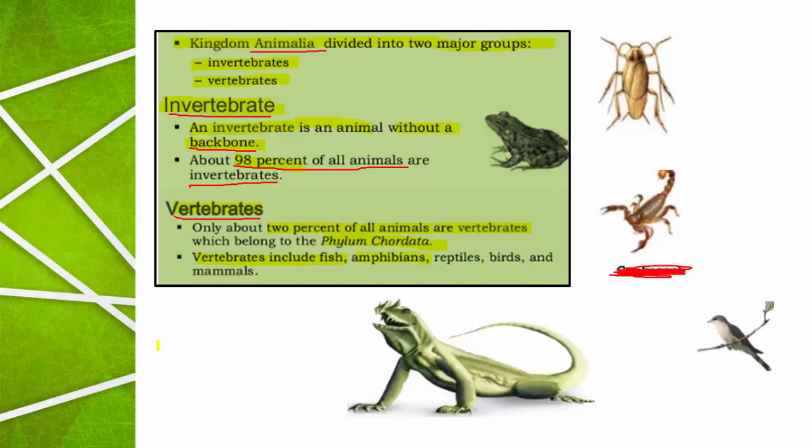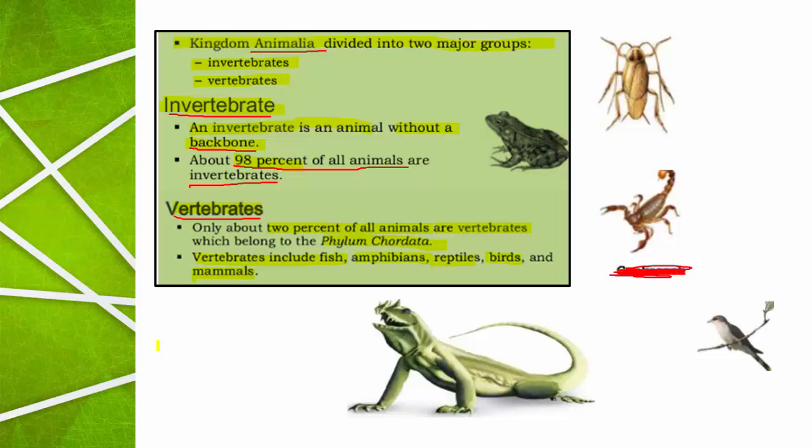Frog is the example for amphibian. Reptiles, here is the garden lizard or chameleon. This is also an example for chordate. Birds belong to the group of chordates, and mammals including man. All these are the different members of vertebrates. Animals with a backbone, the vertebrate group, represent only 2%. Animals without a backbone are invertebrates, and this group represents 98%.